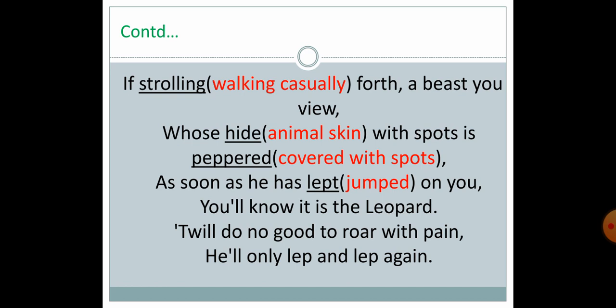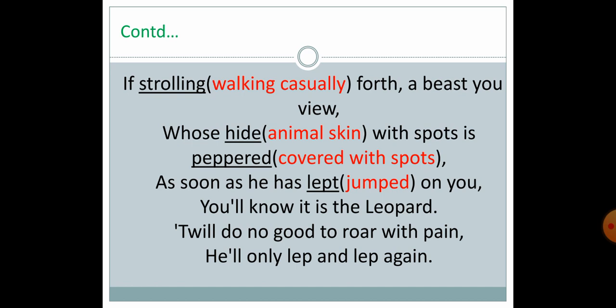So, after recognizing immediately, if it leapt on you, you don't get any more time. It is as fast as I can say leopard, means it is the leopard. It is a very fast moving animal. It will do no good to roar with pain. He will only leap and leap again. If after being attacked by the leopard you cry with pain, it will do no good.